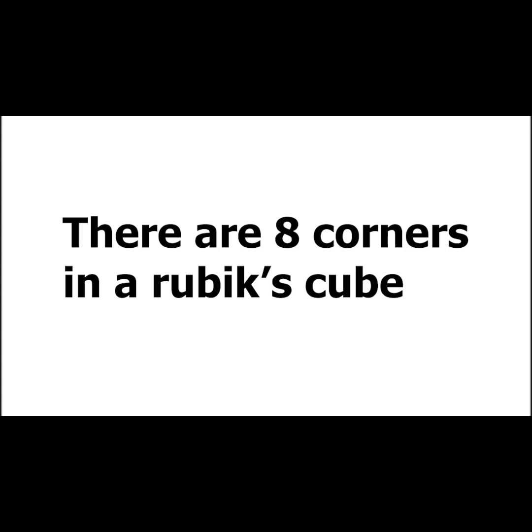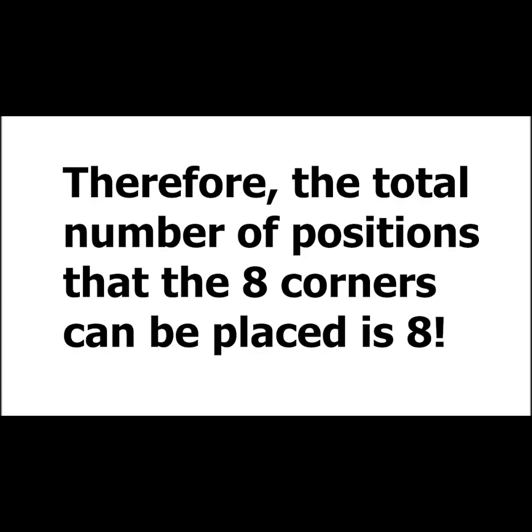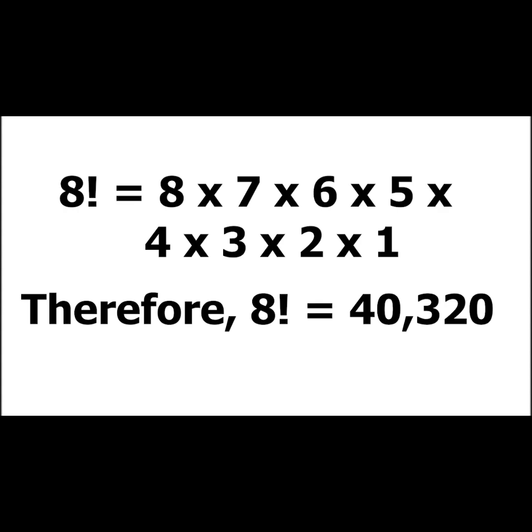First, we will see the corners. There are 8 corners, which can be put in 8 different positions. So, the total number of positions that all corners can be put is 8 factorial. 8 factorial means that you have to multiply 8 with its lesser numbers till 1. For example, 8 factorial is equal to 8 multiplied by 7 multiplied by 6, and it goes on until 1.